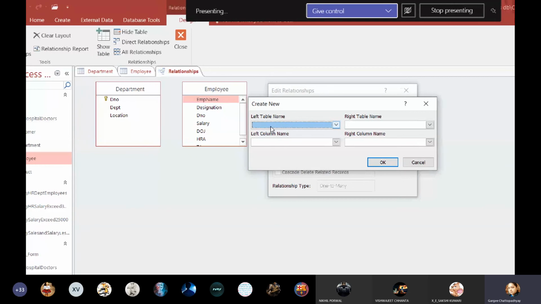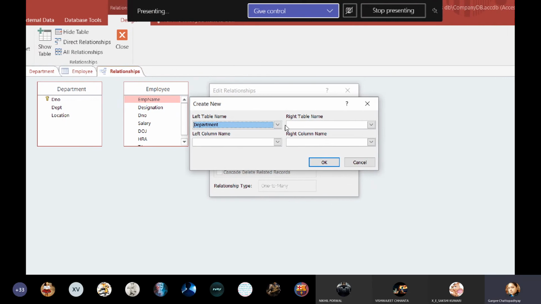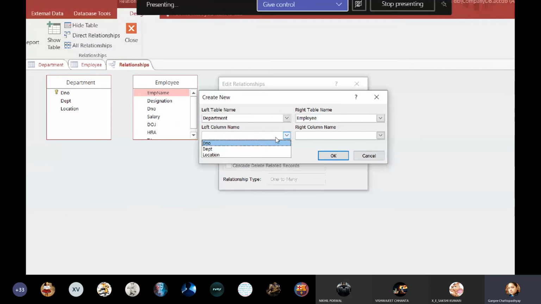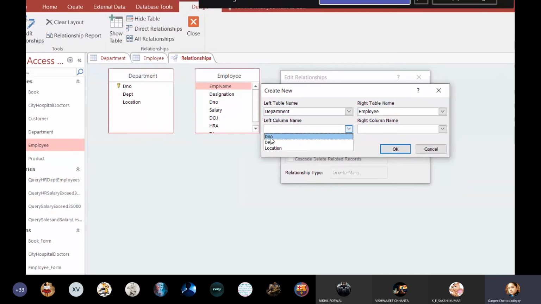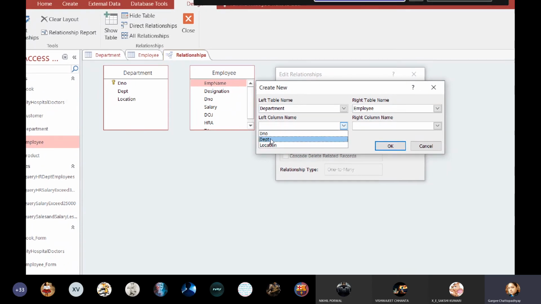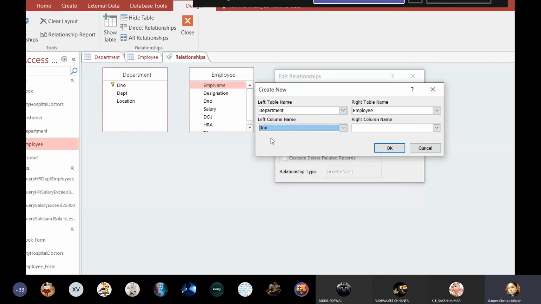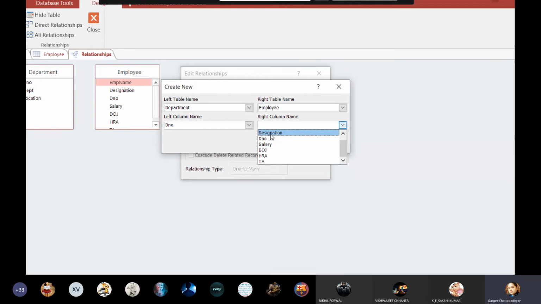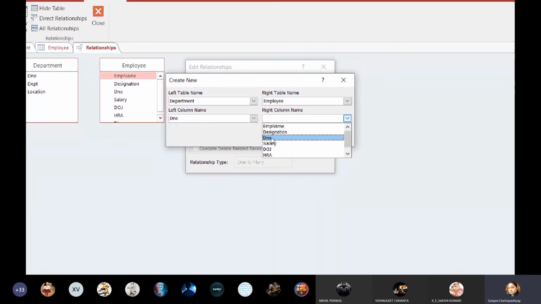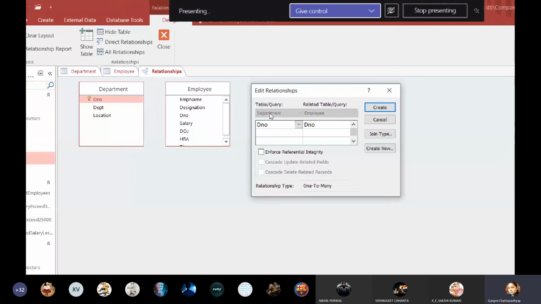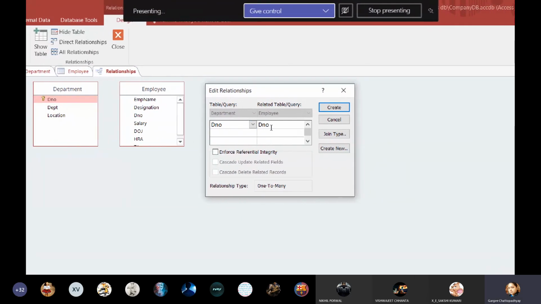Now left table name. Which table is towards your left side? Department. So we'll select department. Right table name, employee. Left column name. When you click on this drop down list, you will find three fields. These are the three fields which belong to the department table: DNO, DEPT, location. You will select DNO. Right column name. This will display all the fields of the employee table. Here again you have to select DNO, which is the common field. Click on OK. When you click on OK, you see department, employee, DNO, DNO.